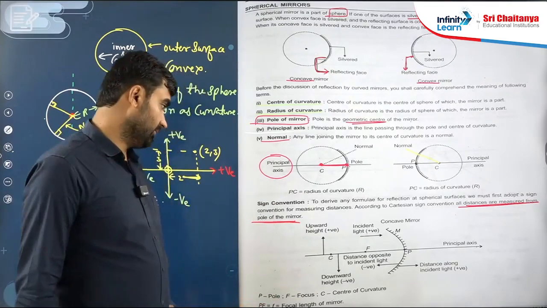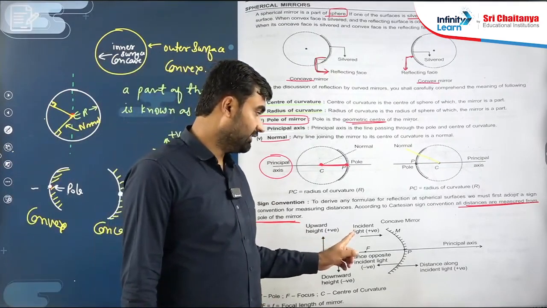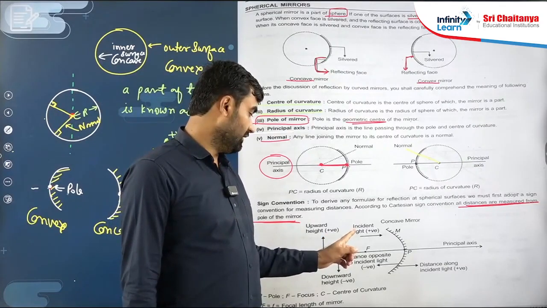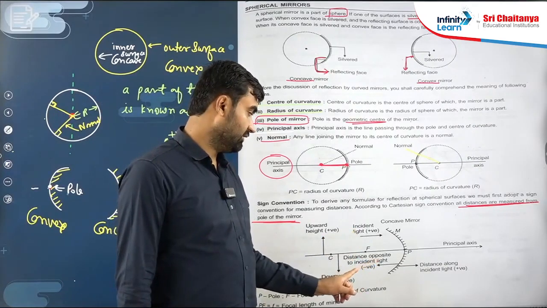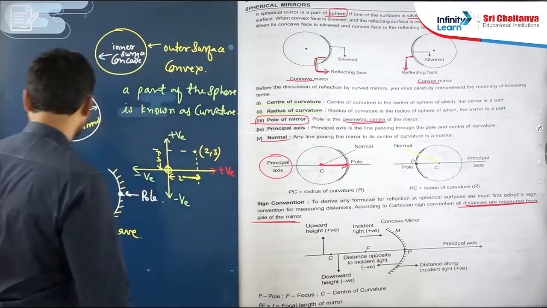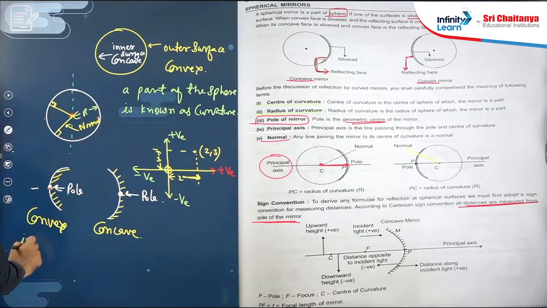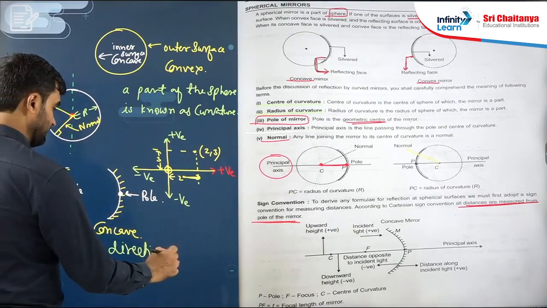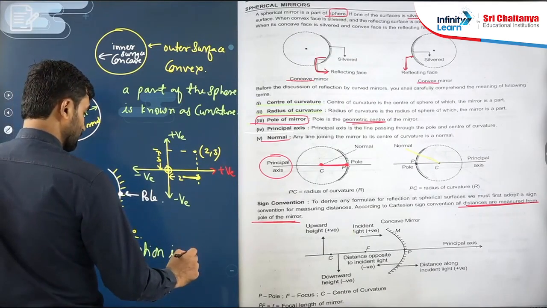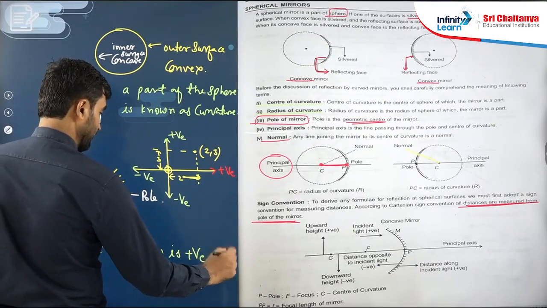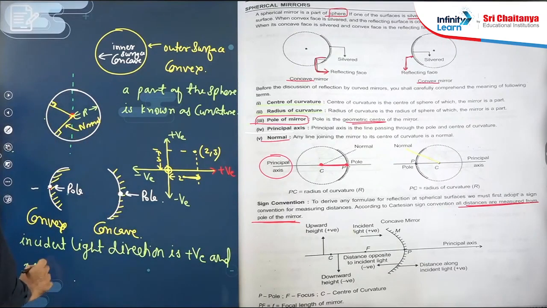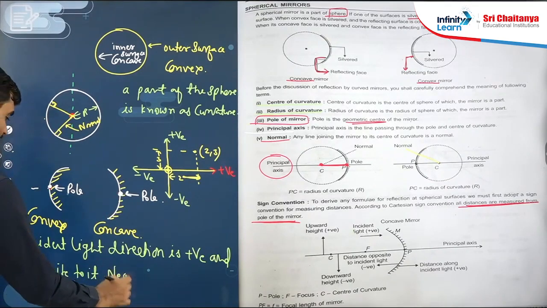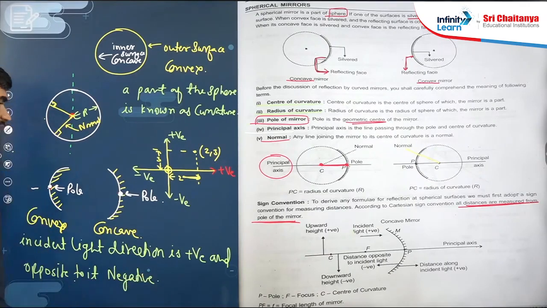First point: the incident light direction is positive and opposite to the incident light is negative.